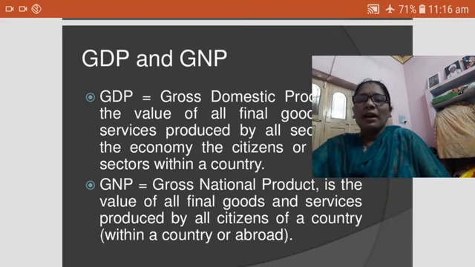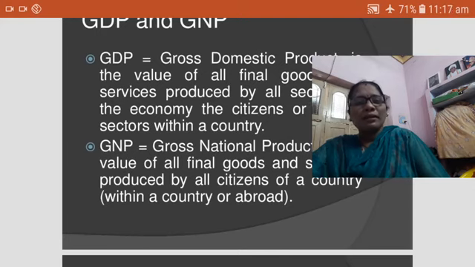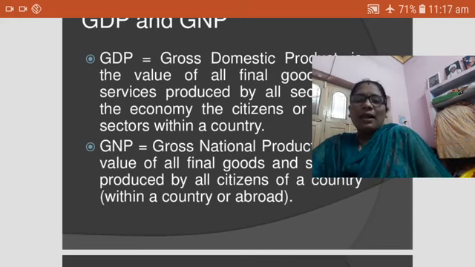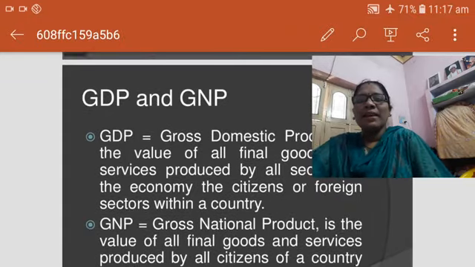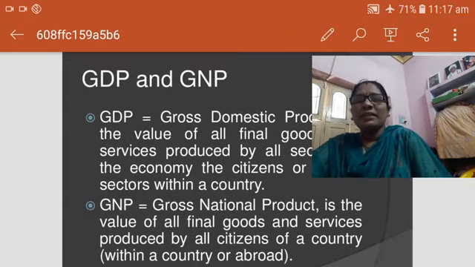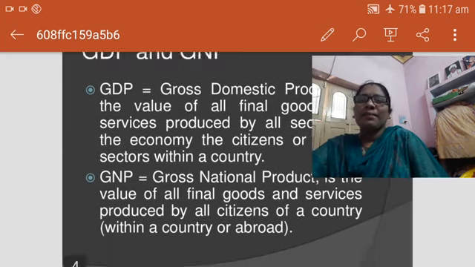Here is the equation: GDP equals C plus I plus G. This is the equation of the GDP. Next one is GNP.